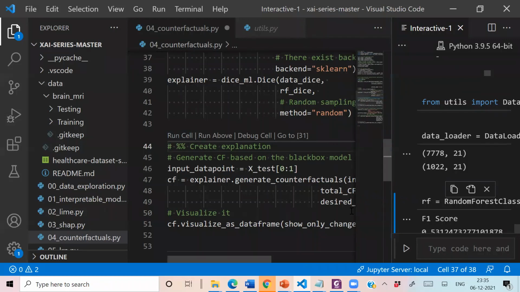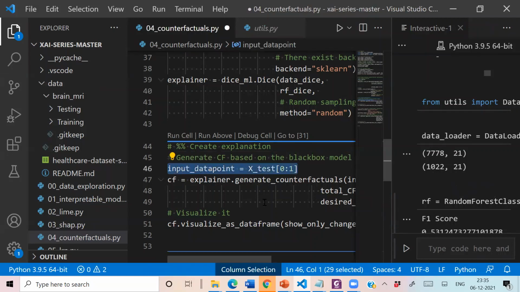So in the first step, we are specifying our input data point. Here I am simply specifying the first instance. You can play with this value. At present, I am generating an explanation for the first record. And then I am using the explainer, which I have already created in the previous step, to generate counterfactuals.